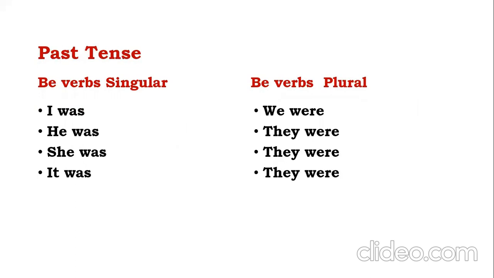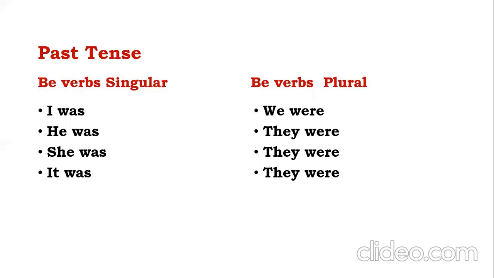I was, he was, she was, it was. Be verbs, plural: we were, they were. I was is followed by the past participle. I was advised by him. He was beaten by the teacher.